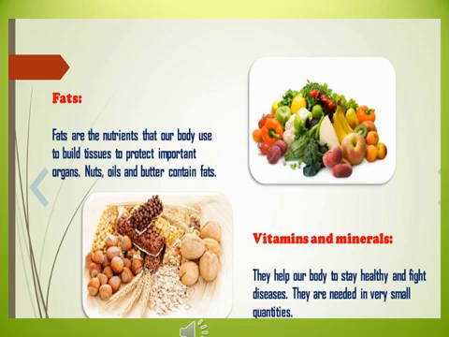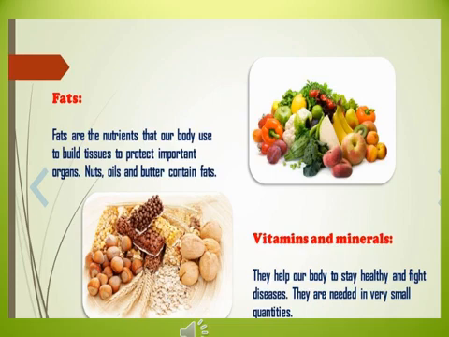How about vitamins and minerals? They are necessary in our diet because they help prevent certain diseases called deficiency diseases. Some examples of vitamins: vitamin A helps us prevent night blindness. Vitamin B prevents beriberi. Vitamin C prevents scurvy. Vitamin D prevents rickets.